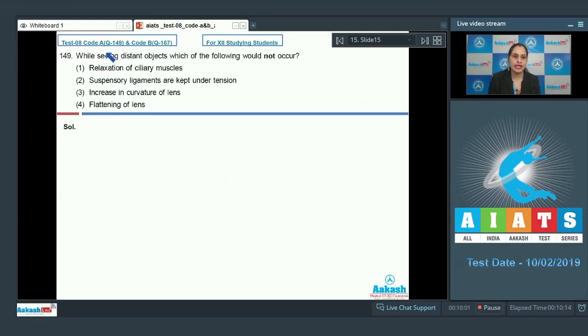Question number 149. While seeing distant objects, which of the following would not occur? And the options are relaxation of ciliary muscles, suspensory ligaments are kept under tension, increase in curvature of lens, and flattening of lens. While focusing on distant objects, flattening